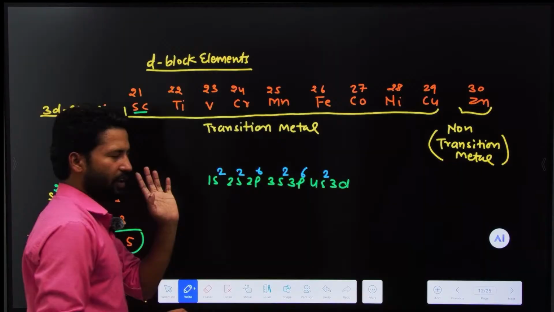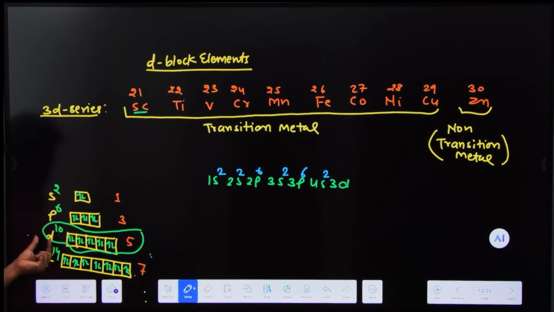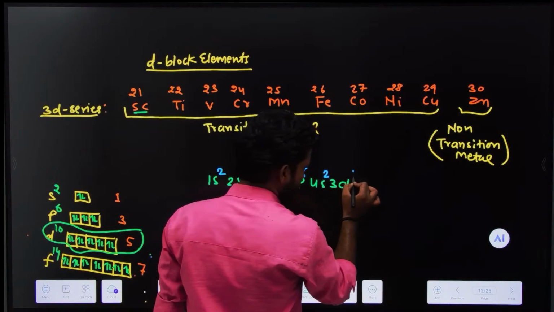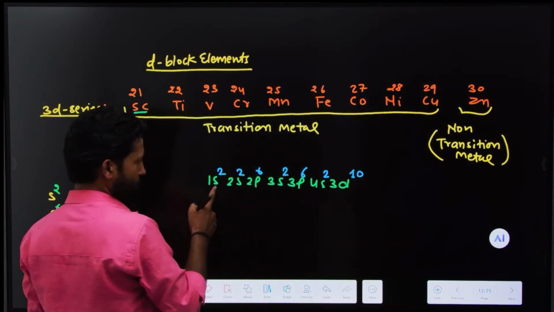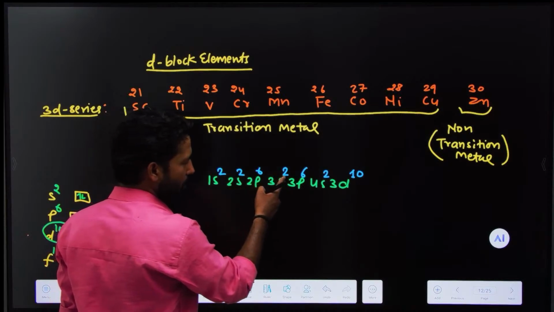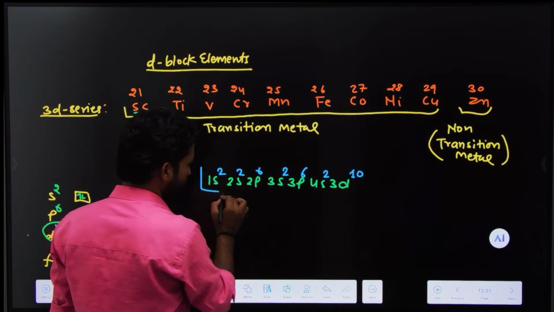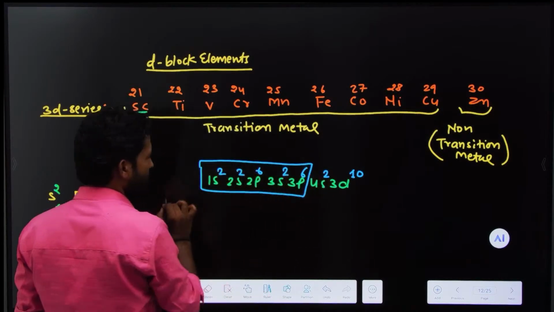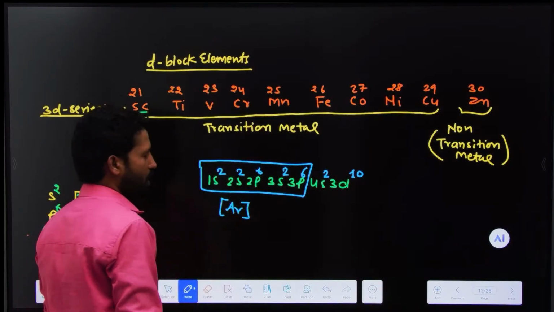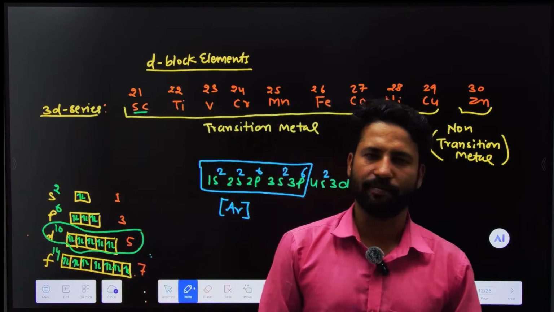Here you can fill how many electrons? In d there can be 10 electrons. If we put 10 electrons, now count all the electrons: 2, 2, 4, 6, 2, 2, 4, 6, 10, 12, and 6, 18. Look here, these can collectively be written as argon, because the atomic number of argon is 18.